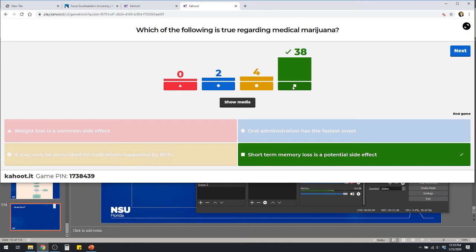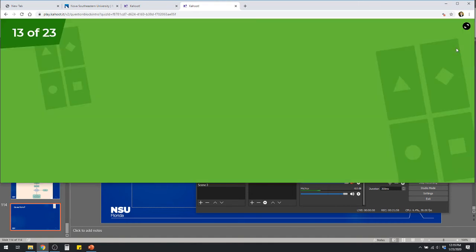Cannot. Actually, it has to be a physician who has undergone special training. However, you may see some people helping out with the process, right? So maybe they might do medical clearance and things like that to help the physician along. So it just depends on the situation. But you yourselves will not be able to prescribe this, at least in the current legal climate. Who knows in the future, though?